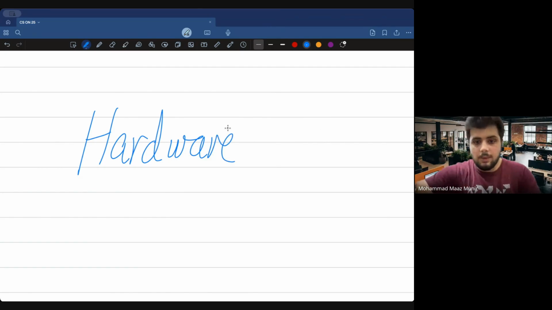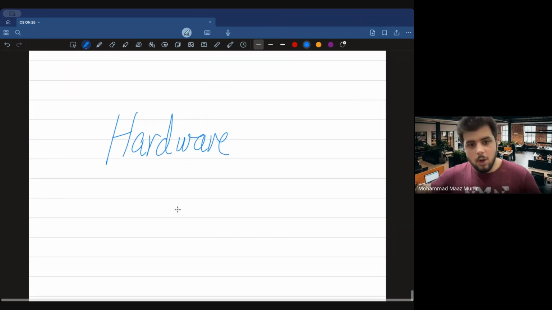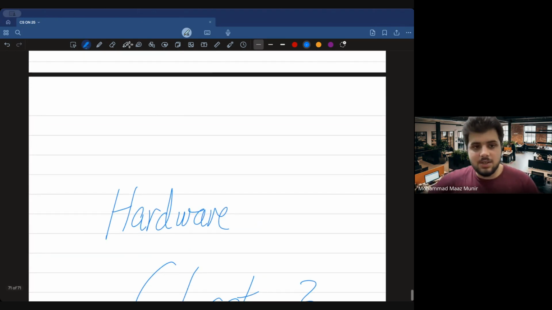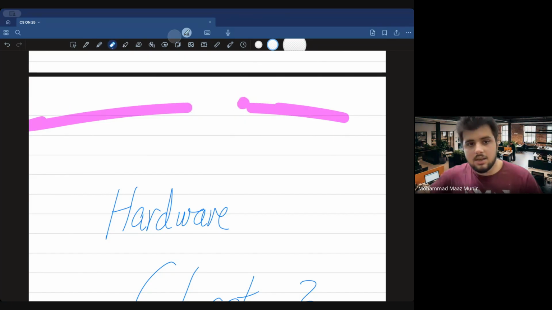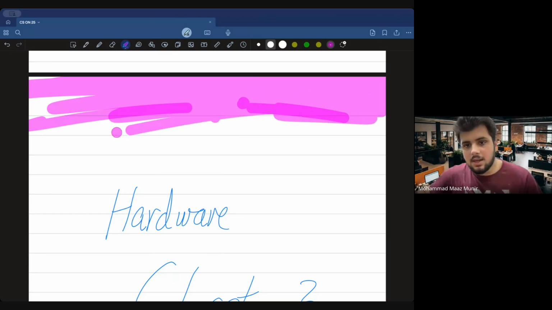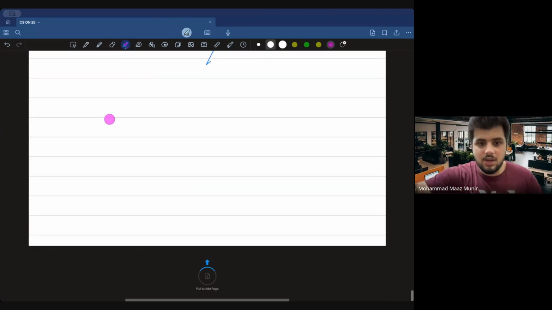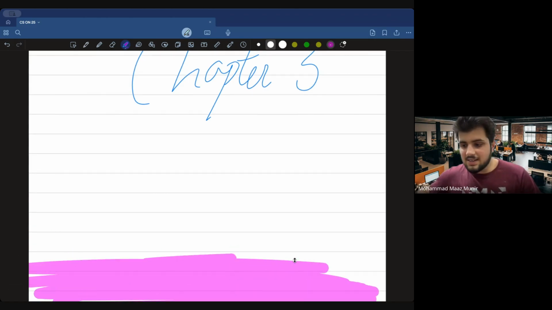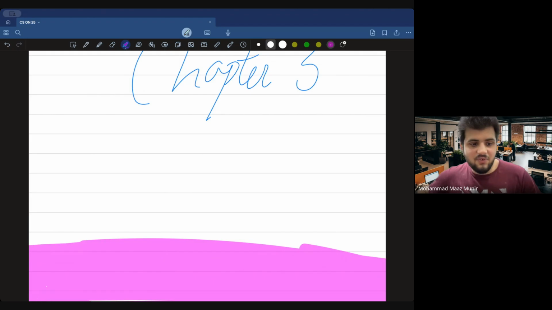Hardware. So I was just looking at, there was this small problem that in my notes you can't tell when the chapter ends. So we are going to be having one introductory page like this, so that if later you go through the notes, you should get a very good idea that the new topic just started off. So let's color this a bit like this, and let's also color it at the bottom so that it's like a bit of a theme page kind of thingy. And then let's start off from the very next page.